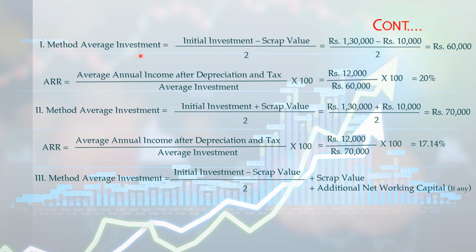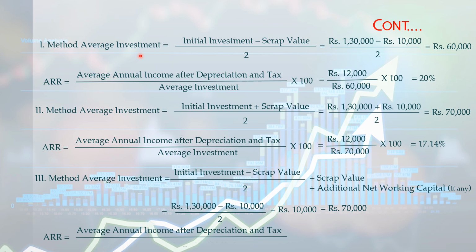Next, third method of average investment is equal to initial investment minus scrap value divided by 2 plus scrap value plus additional net working capital if any. In this problem, additional net working capital is not given, so we'll be adding only the scrap value. So let us find out rupees 1,30,000 minus rupees 10,000 divided by 2 plus scrap value rupees 10,000, which is equal to rupees 70,000. In this method also we are getting average investment as rupees 70,000. We will substitute the average investment in the ARR formula, and now we will be getting the same answer anyway.